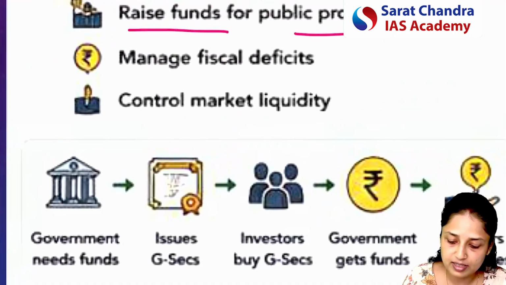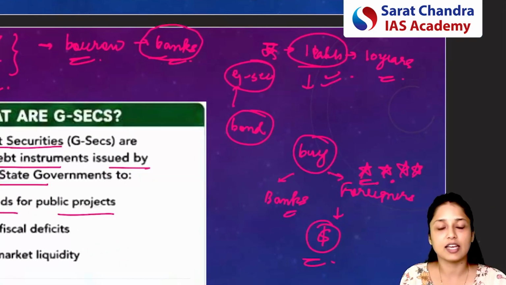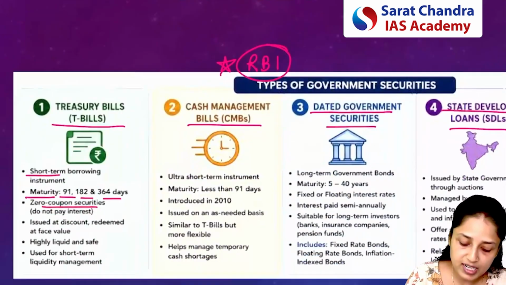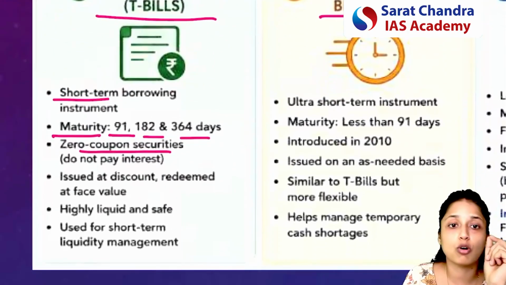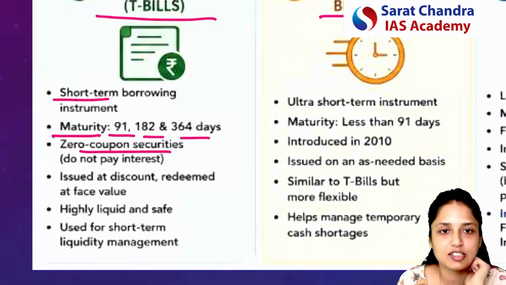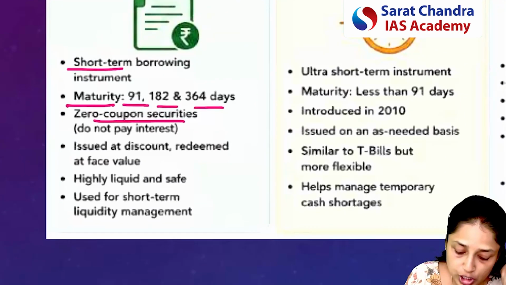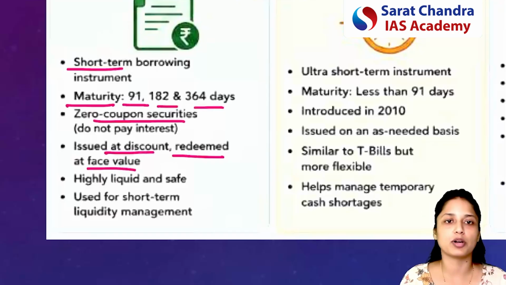Because just now we discussed the concept of government securities, and we discussed that if the government wants money, the government will issue that certificate, and for all the 10 years, the government will be paying the interest. But here what we are discussing is that in T-bills, no interest or no coupon will be paid. Then how will this work? So this will work because T-bills are issued at a discount but redeemed at face value.